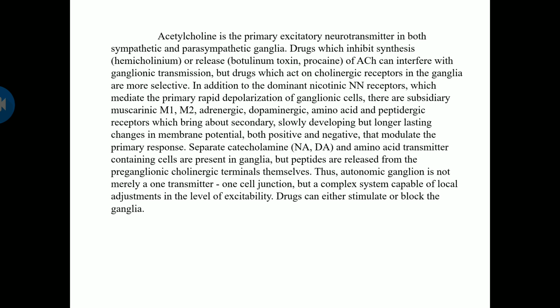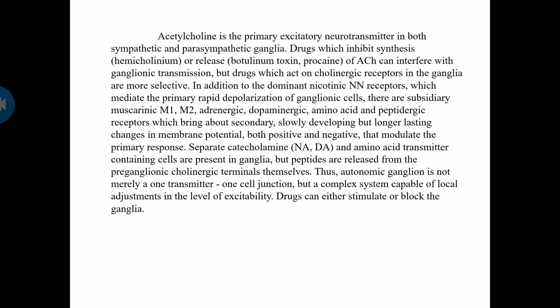So separate catecholamines. Catecholamine is nothing but a compound having a catechol nucleus. So separate catecholamines and amino acid transmitters containing cells are present in ganglia, but peptides are released from the preganglionic cholinergic terminals themselves. So thus the autonomic ganglion is not merely a one transmitter, one junction system, but it is a complex system, because only one neurotransmitter is not involved. So many types of receptors and many neurotransmitters are involved.